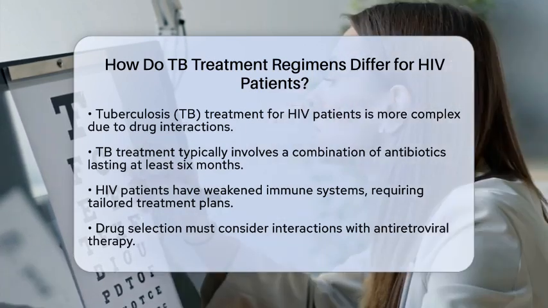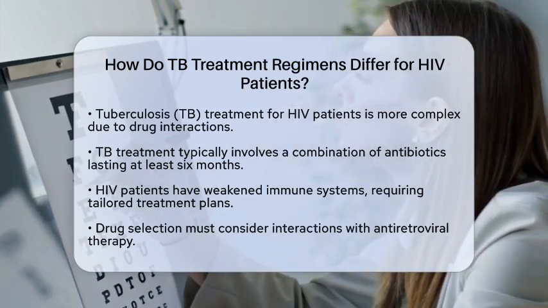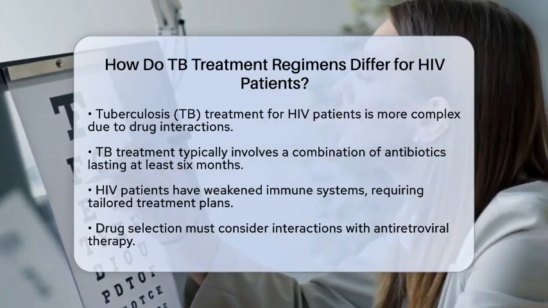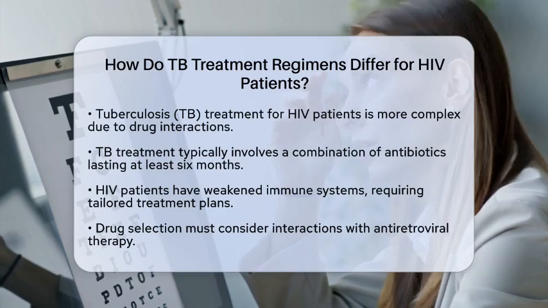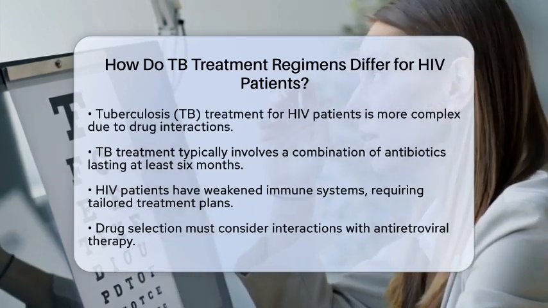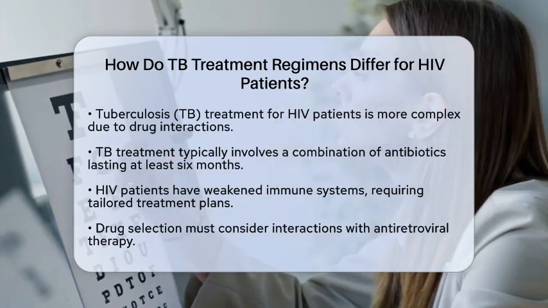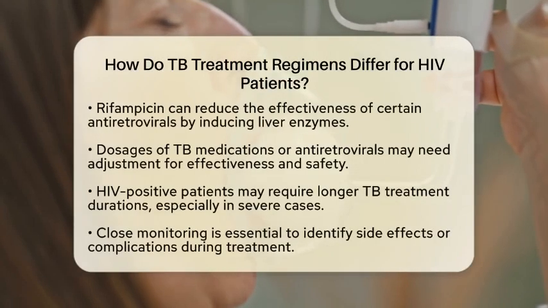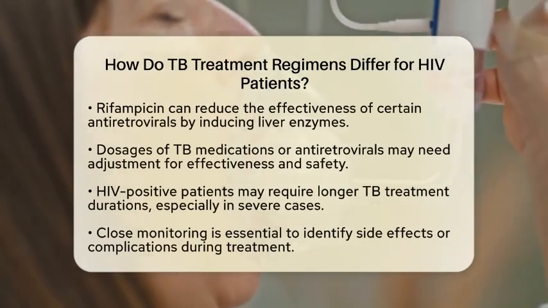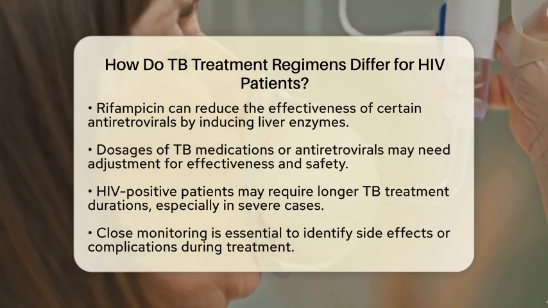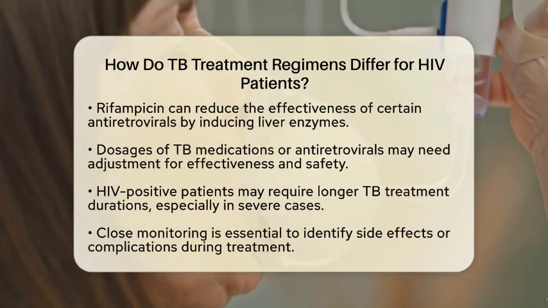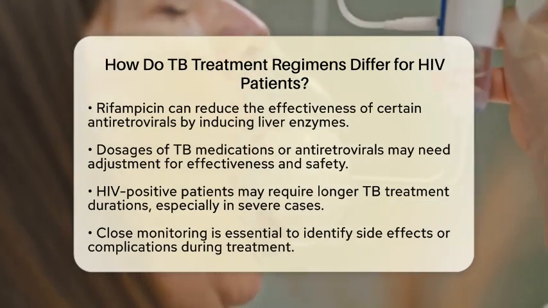For HIV patients, the treatment plan must be carefully coordinated with their antiretroviral therapy to avoid harmful drug interactions. For instance, rifampicin, a common tuberculosis medication, can reduce the effectiveness of some antiretrovirals. This happens because rifampicin induces liver enzymes that metabolize these drugs. Therefore, healthcare providers may need to adjust the dosages of either the tuberculosis drugs or the antiretrovirals to ensure both therapies remain as effective and safe.